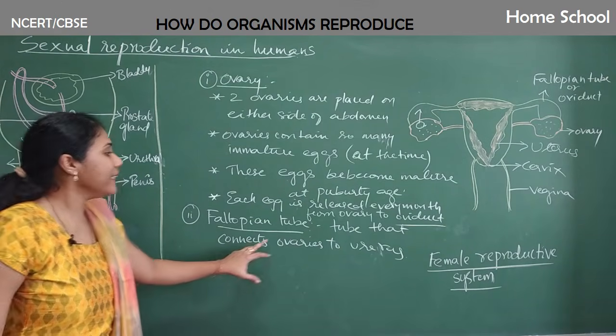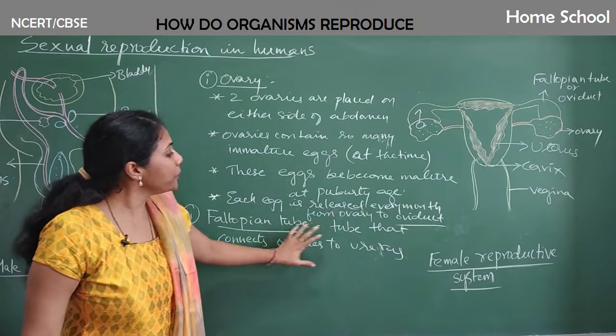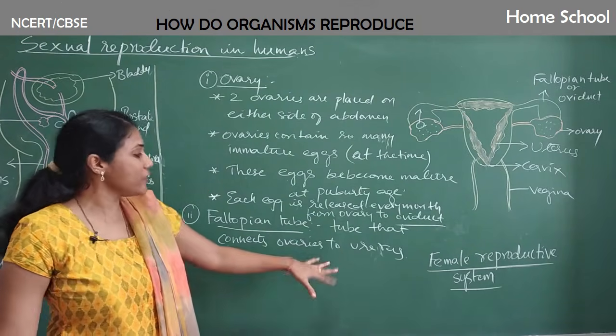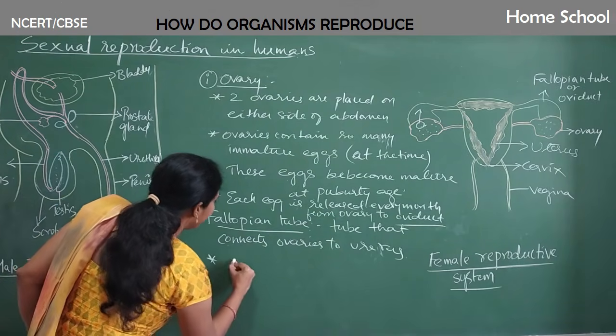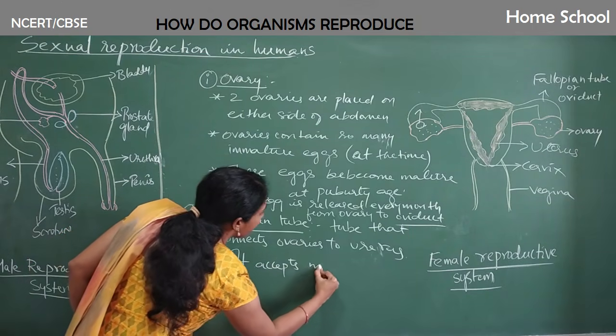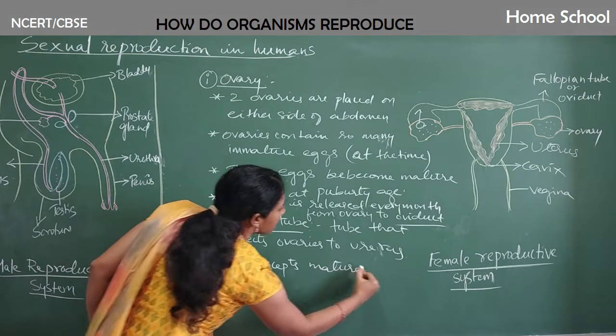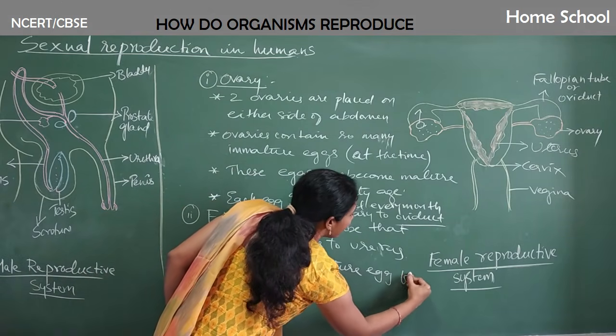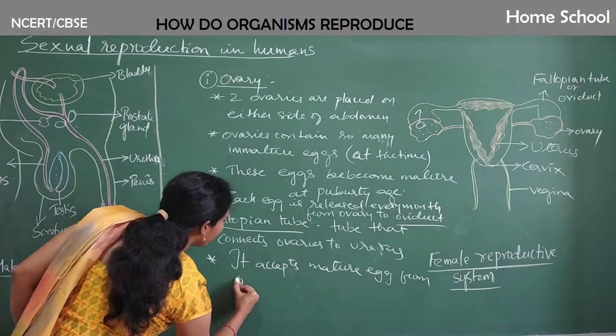Okay, so what I can write here is fallopian tube is a tube that connects ovaries to uterus, and it accepts mature egg from ovary.